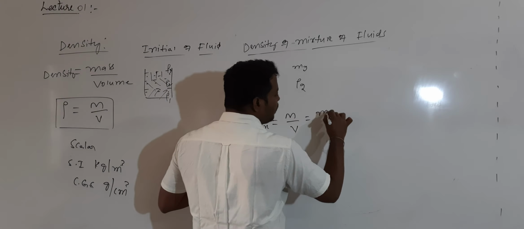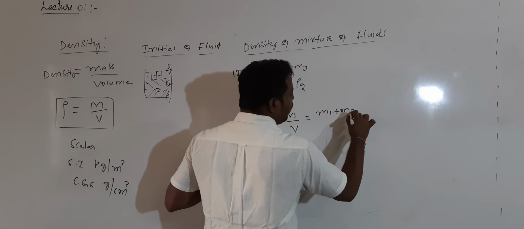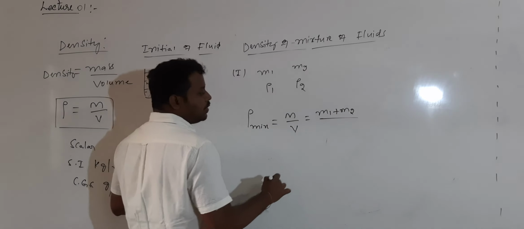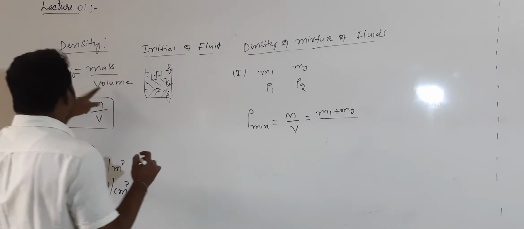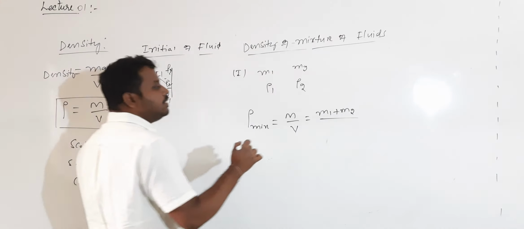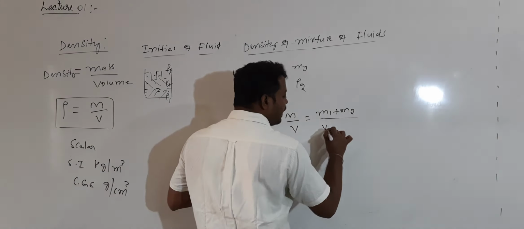So total mass is m1 plus m2, total volume is v1 plus v2. V1 can be written as, since density is equal to mass by volume, volume is equal to mass divided by density. So can I write v1 plus v2? But v1 and v2 values are not given. Then what can I write?